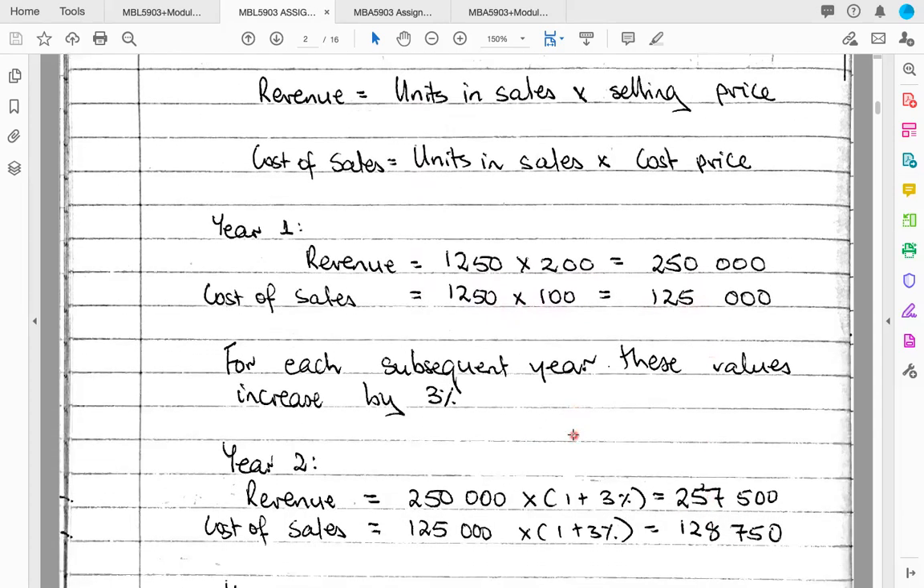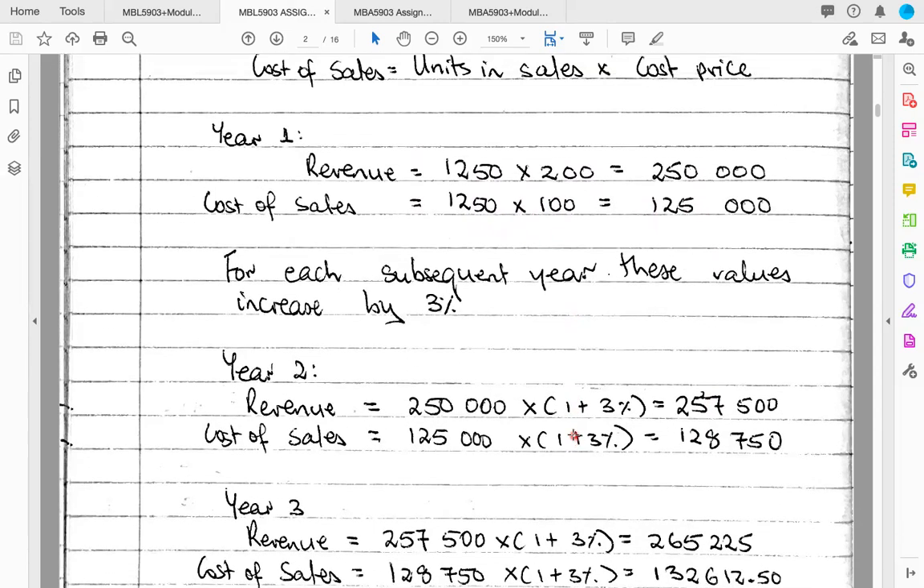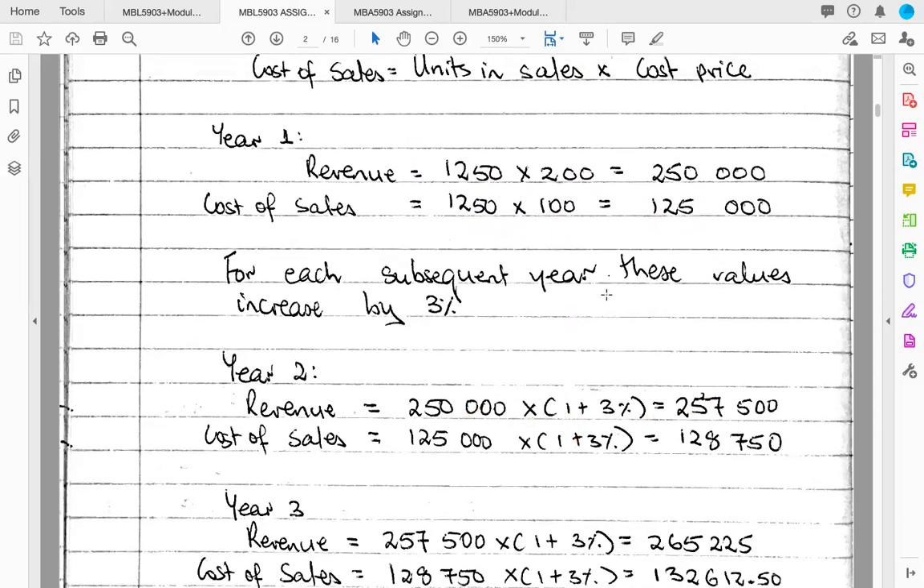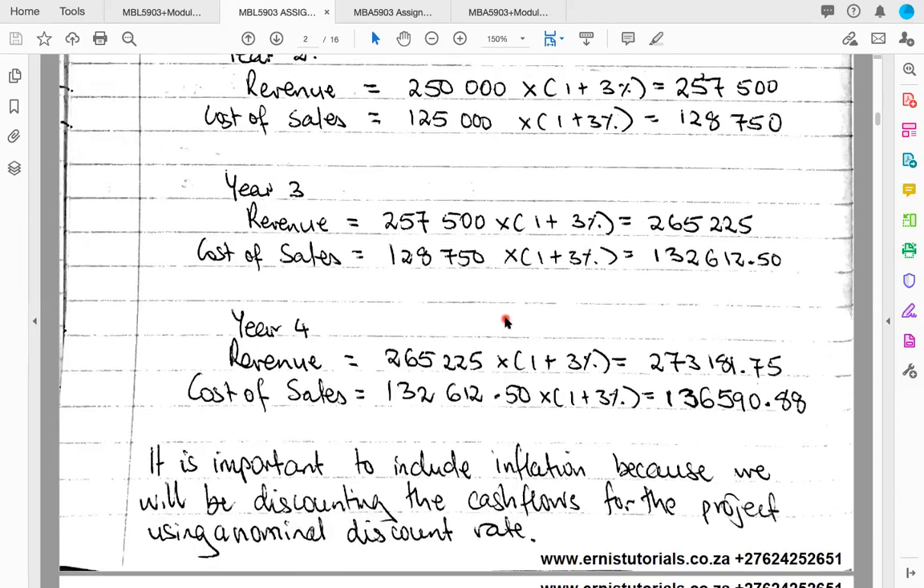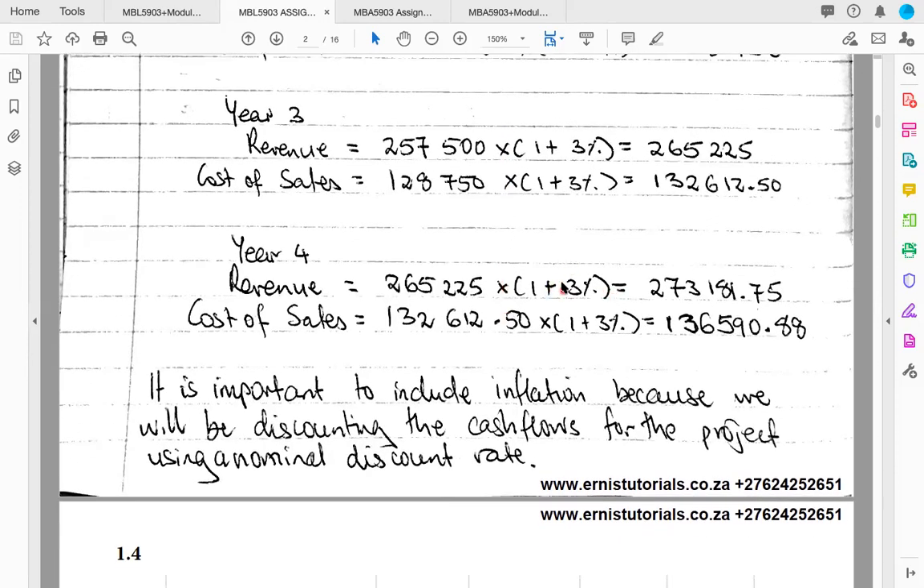And then for each year, these values are increasing by 3%, right? It means our revenue is going to increase by 3% as a result of increasing this 200 by 3%. The same happens to the cost of sales. So we multiply by 1 plus 3%. Remember, if you're increasing something by a percentage, you multiply that item by 1 plus the percentage. So you see, we increase our revenue by 3%. We increase our cost of sales by 3%. So we keep doing that for each year. It's just a standard calculation. Remember, 3% is 0.03, so it's 1 plus 0.03.